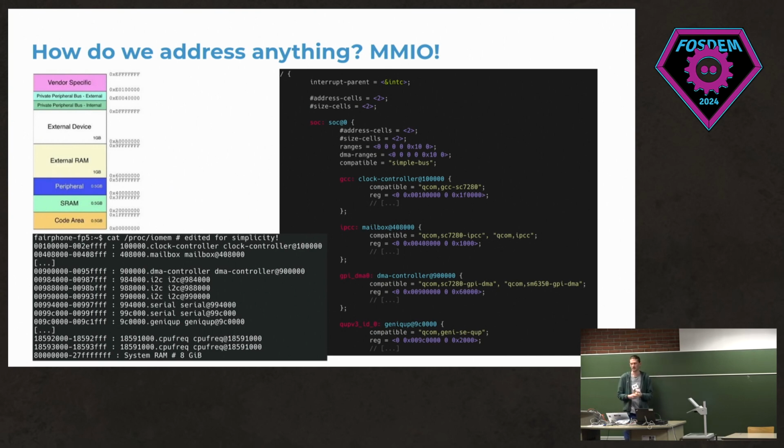This is the thing that Linux uses to let the kernel know where it can talk with the different components and which drivers it can use for this. So you have a bunch of different nodes for the different addresses, which define what component is present at this address. And this needs to be statically defined in the device tree, which is similar to the ACPI firmware on x86.